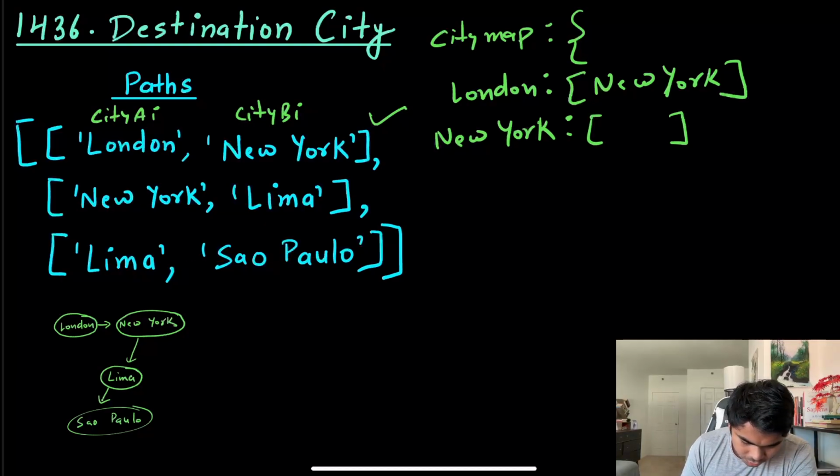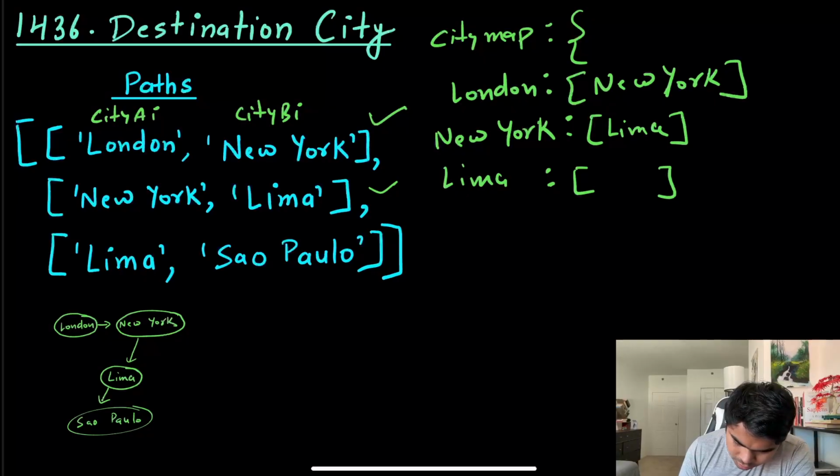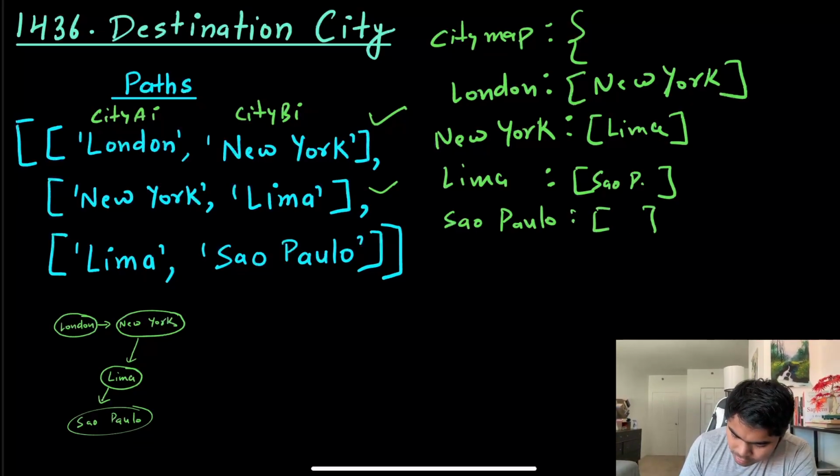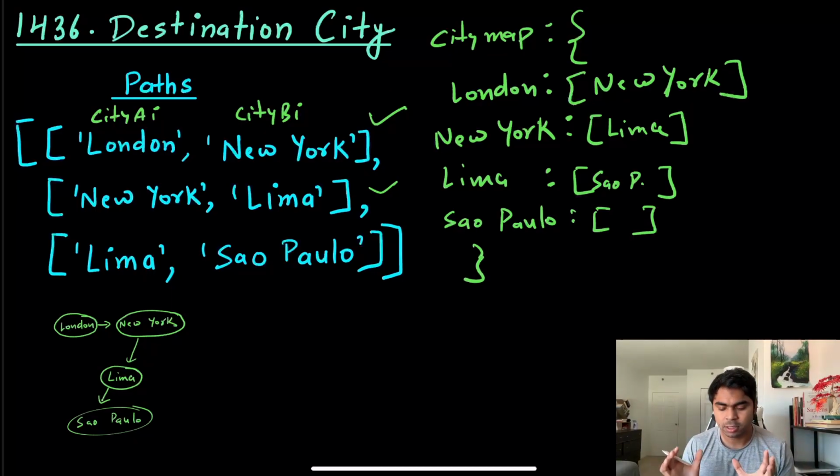All right, but we have two more pairs. Then we go to New York and Lima. There is a path from New York to Lima, so I will add Lima here, but then again I will also add Lima as a key. Then I go to the third value, so this is done. Lima to Sao Paulo, so I will add Sao Paulo to Lima, and then I will also add Sao Paulo with an empty array as its neighbors list.